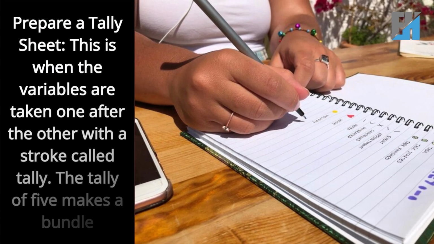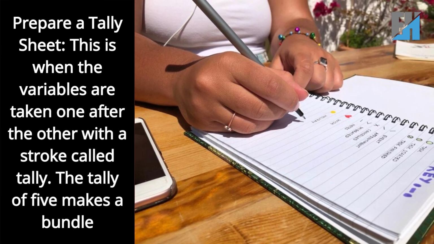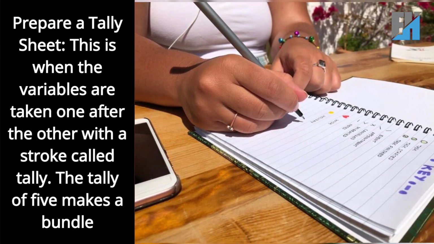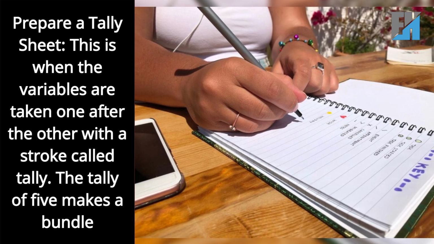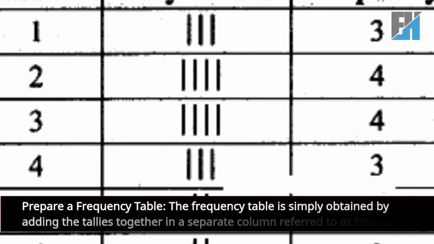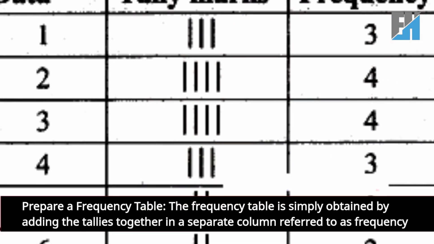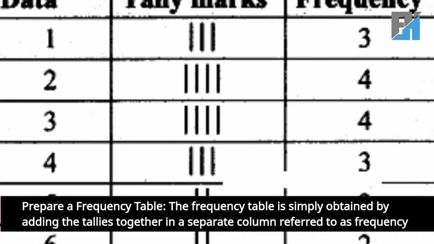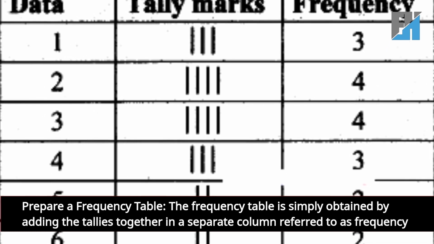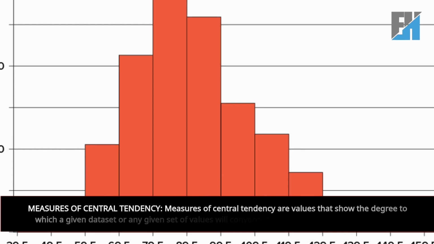Prepare a tally sheet. This is when the variables are taken one after the other with a stroke called a tally. The tally of 5 makes a bundle. Prepare a frequency table. The frequency table is simply obtained by adding the tallies together in a separate column referred to as frequency.